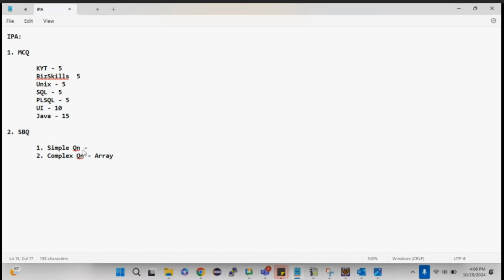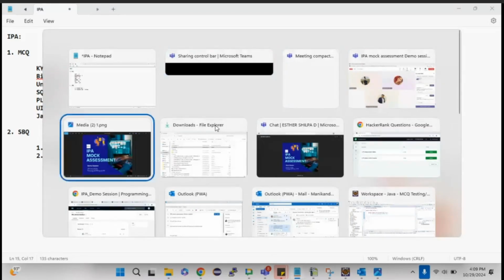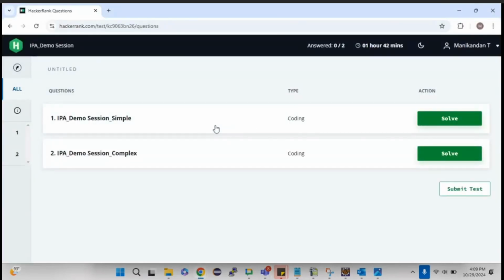Today we are going to show a demo on the SPQ side, since MCQ is pretty easy, as all these things have been shared already in the Explore courses. So today we are going to focus only on the SPQ side. Let us start with a simple question first. Let me share my HackerRank. And one more thing I want to tell you.